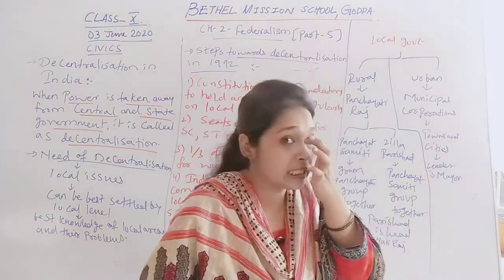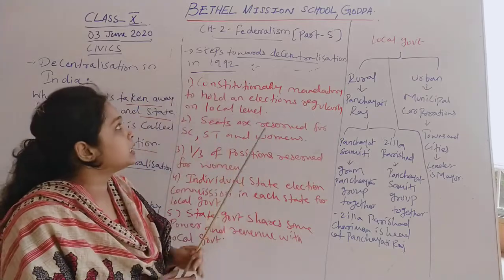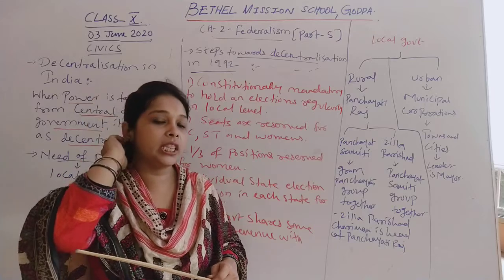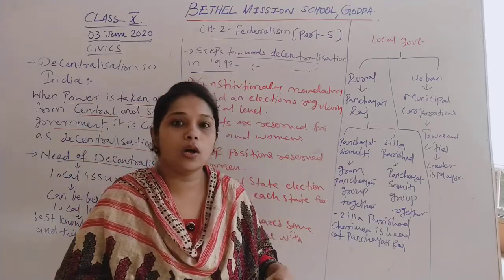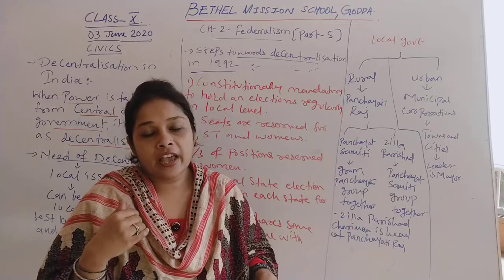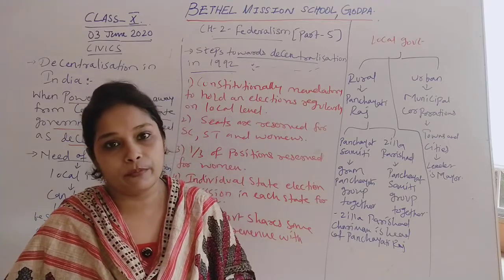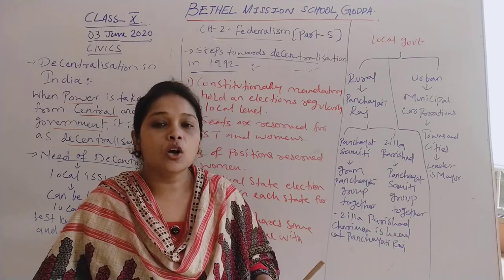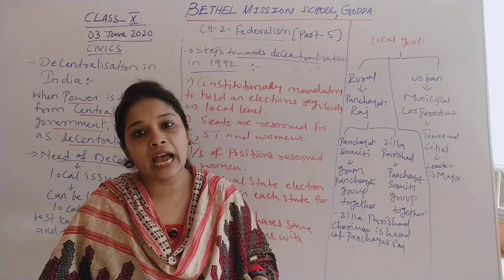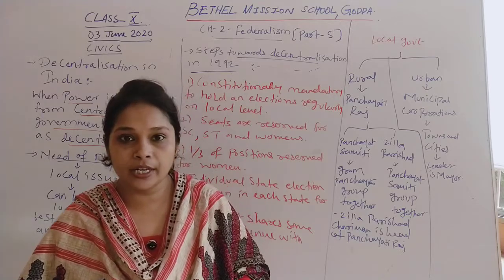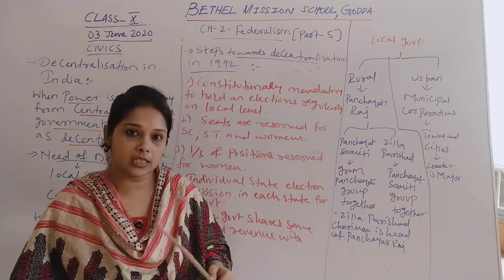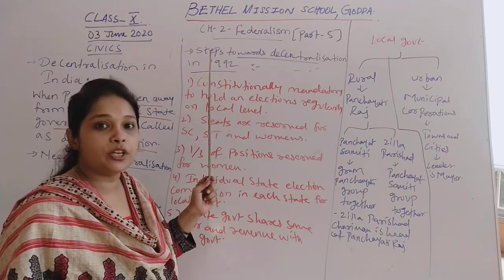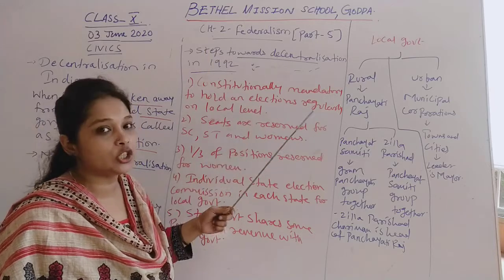Now when we talk about decentralization, it started in 1992 in India. In 1947, when there was a division of power or federalism in India, we had two levels of government, that is state government and central government. But in 1992, our constitution makers felt that there should be a local government to understand the problems of local areas. That is why in 1992 there was an establishment of local government or decentralization in India.